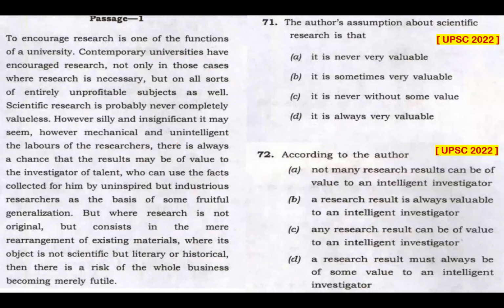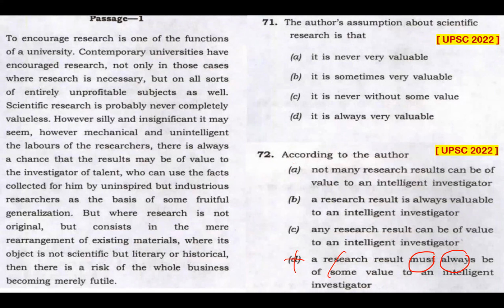Question 72. According to the author, they have given us 4 options. Let me begin with eliminating the wrong answer. Option D is an easy elimination for me. Why? A research result must always be of some value to an intelligent investigator. This passage or author is not making any direct or indirect assertion that a research result must always be of some value to an intelligent investigator or anyone. This passage is not making any assertion of that sort.